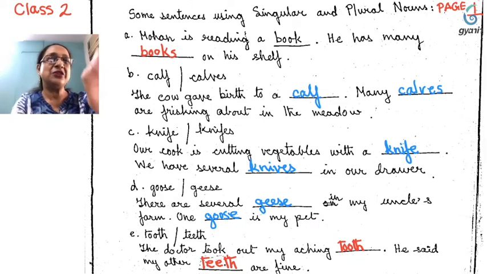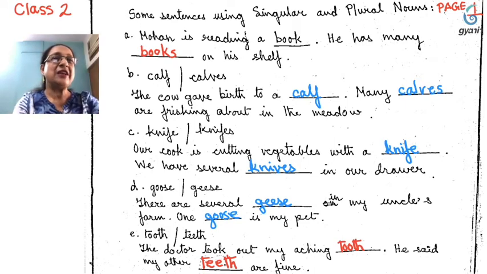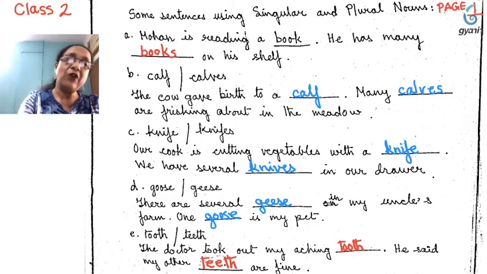Here, as you can see, is written some sentences using singular and plural nouns. Now, as I have already taught you, the number of nouns, that if we indicate one thing or one person, that means singular noun. Like if we say girl, that means one girl, boy, one boy. But if we mean to say some boys or several boys or many boys or some girls or several girls or many girls, then we use the plural number, isn't it?